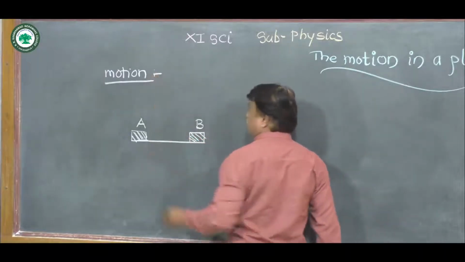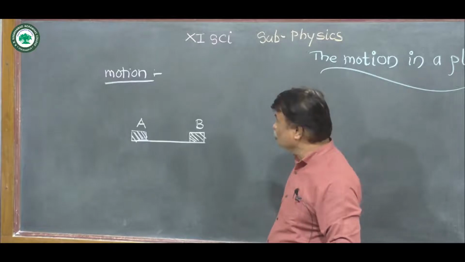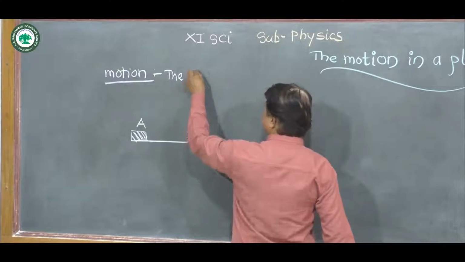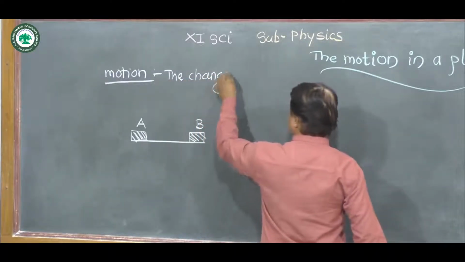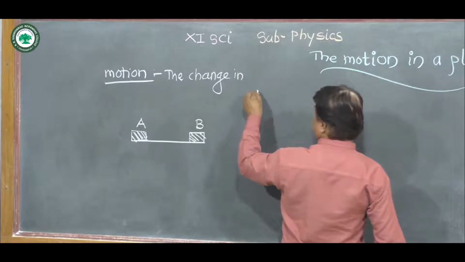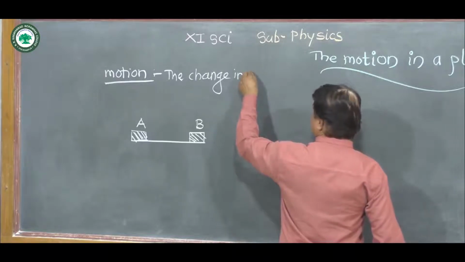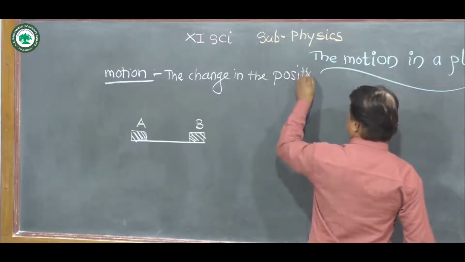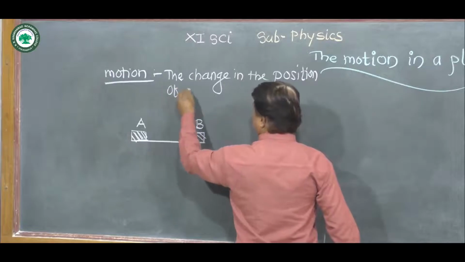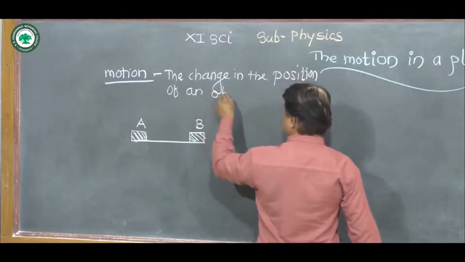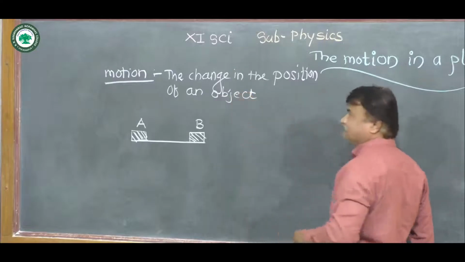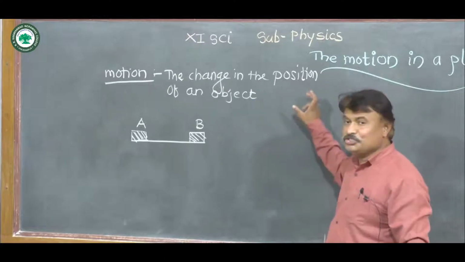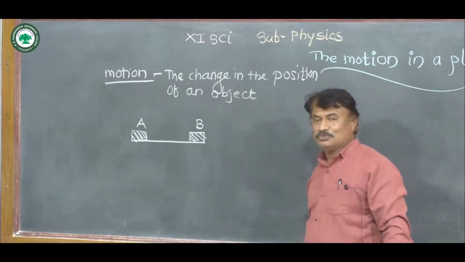So we can say, what is motion? The motion is the change in the position of an object. So in a simple manner, we can say that the change in the position of an object is called motion.